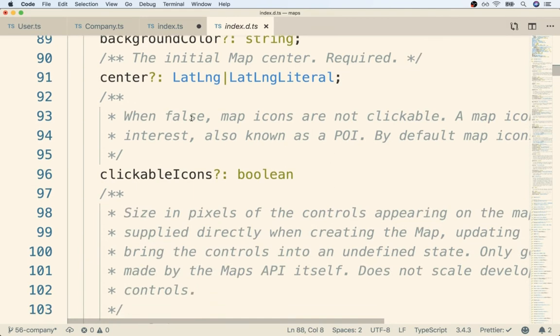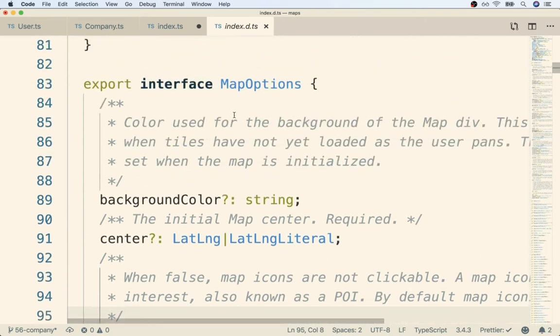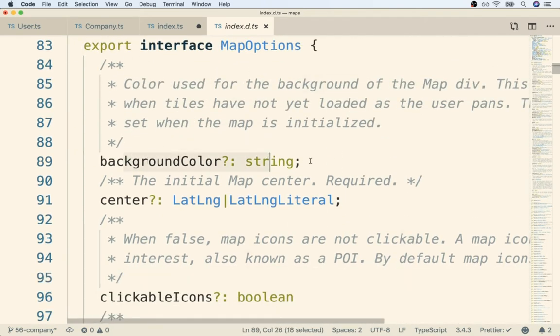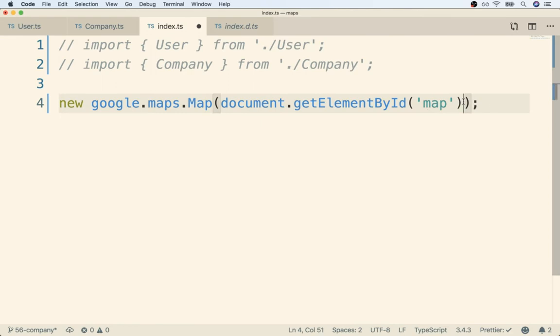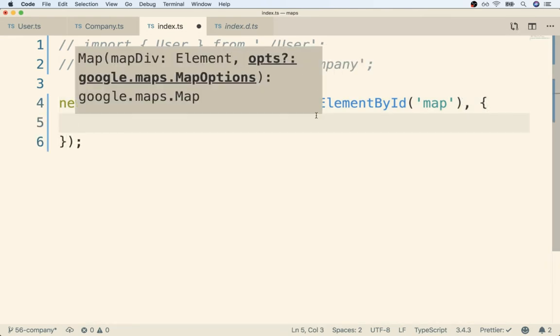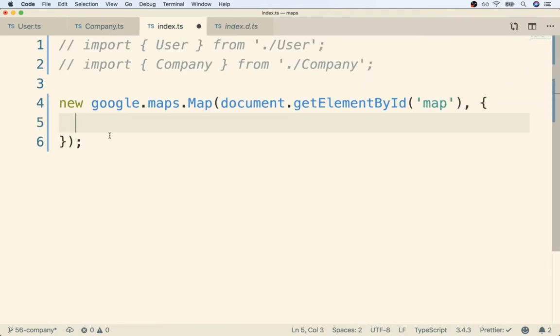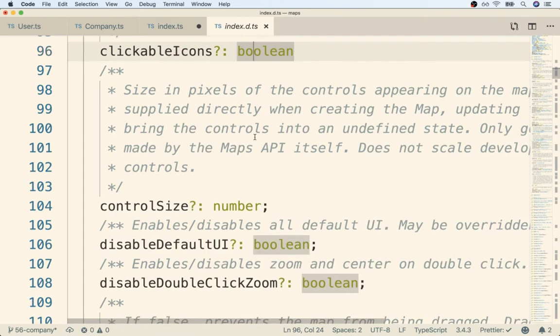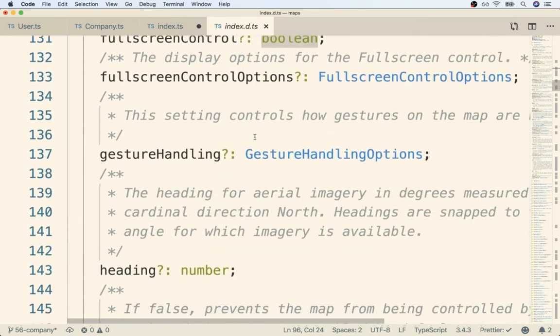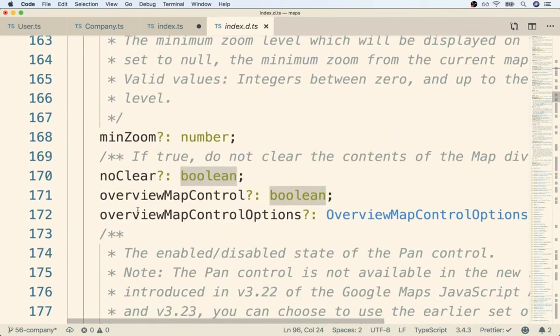So we can scroll through here and notice how this time there are nice little comments to tell us exactly how to customize the map. So all the things that you see inside of here, these are all possible properties that we could pass in as the second argument to this map constructor, like right here. We can take all these different properties we see right here and list them in right here inside this second object. So for you and I, we are concerned with two very specific options. The very first one that we want to pass in is something called zoom. So I'm going to scroll down a little bit inside this map options interface.